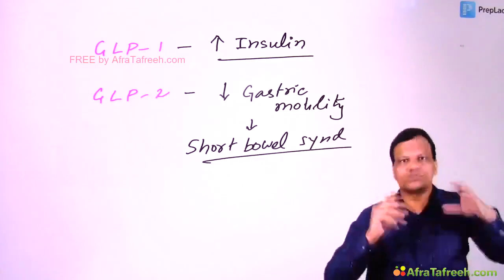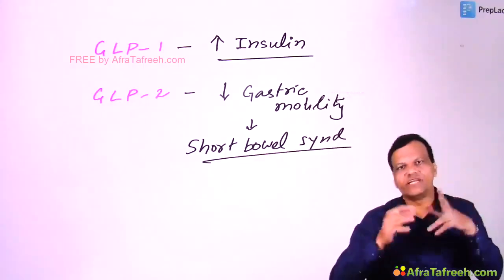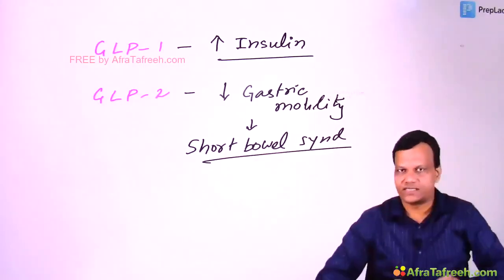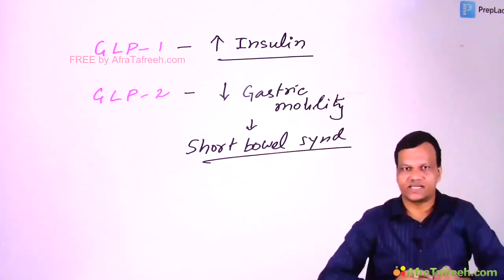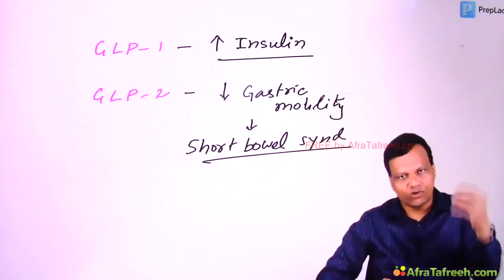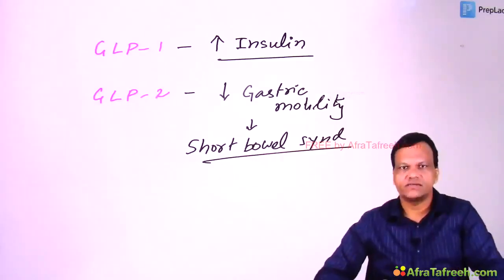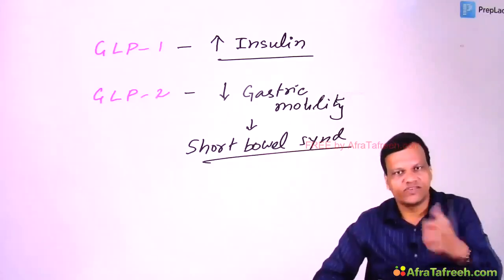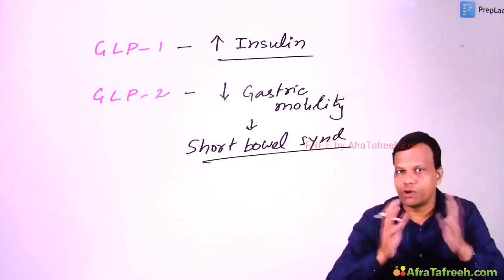Basically, suppose there is a problem in the intestine and we need to do surgery, we need to resect the intestine. So a large portion of the intestine has been resected. Okay? So what happens now when the person takes food? Now very quickly it will reach the large intestine. So the defecation reflex comes very quickly. So that is short bowel syndrome.